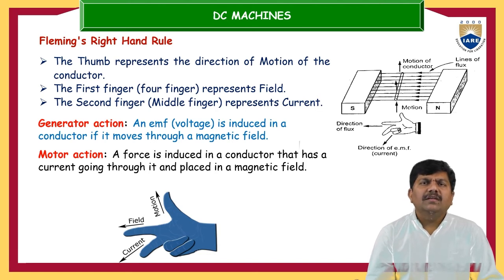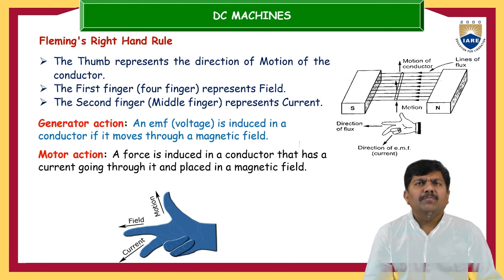The forefinger should be in the direction of the magnetic field, which is very, very important. If you keep your forefinger in the direction in which the magnetic field originates and terminates, then your middle finger represents the current direction. That is a very, very important thing.